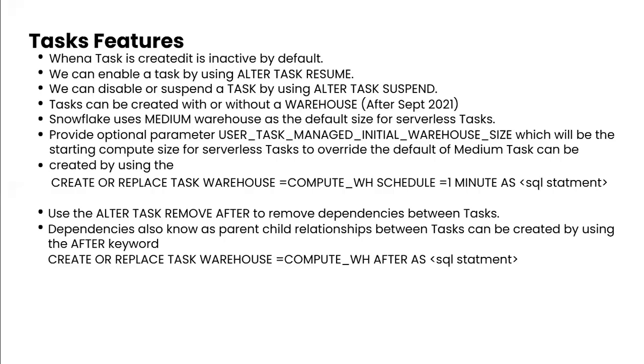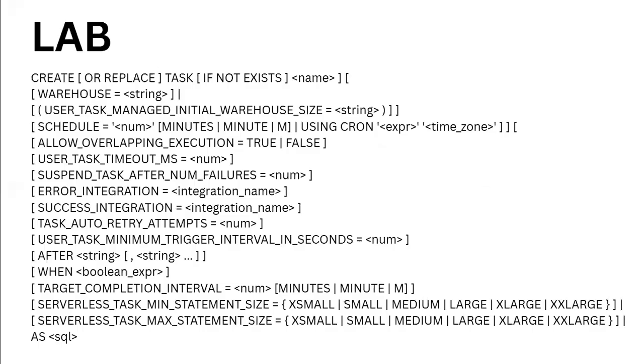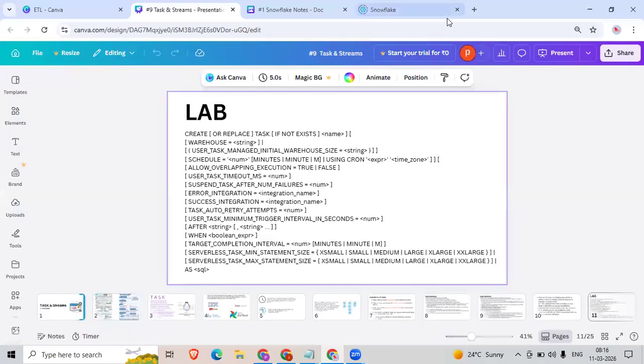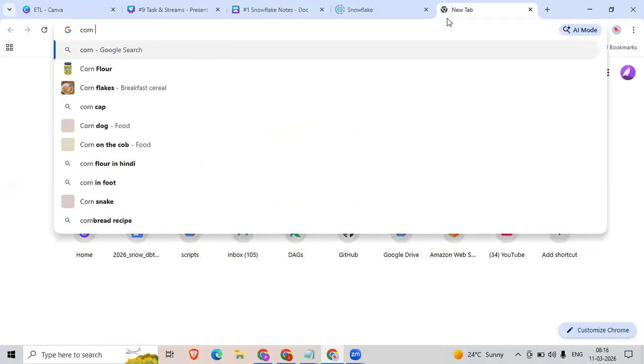Okay, so overall, we use this task for scheduling purpose. Okay, so in the task we can schedule by using normal timing, like 1 minute, 5 minutes, or 30 minutes, or 1 hour like that, or I can use cron script. Okay, what is this cron script? So most of the scheduler tools nowadays they started using this cron script. So it's a different story.